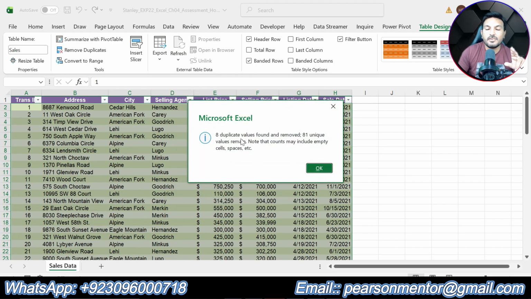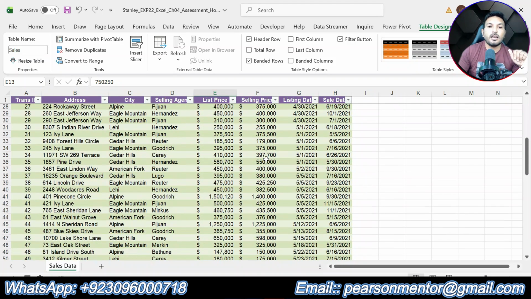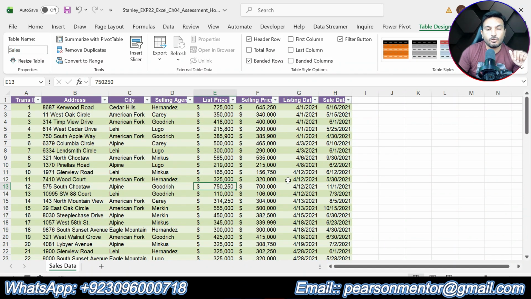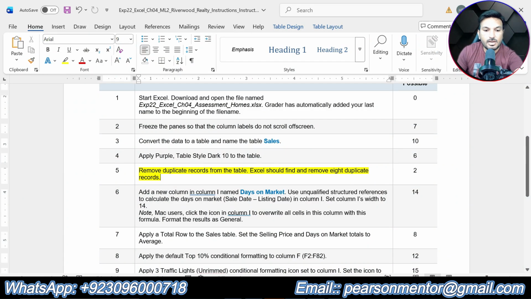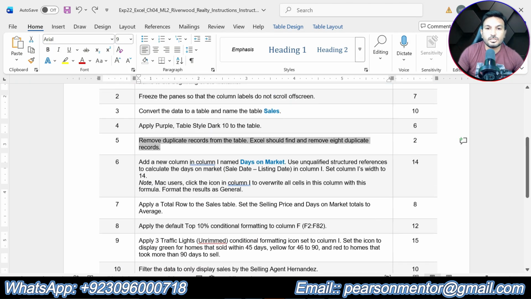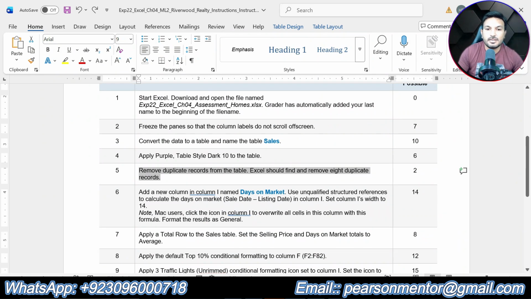So Excel is giving us a notification that 8 duplicate values found and removed. So instruction is already telling us that there are 8 duplicate records. So Excel found 8 duplicate records and removed that. Okay, so that is all about step number 5. So we have completed 5 steps of this assignment and now we are supposed to do next step of the assignment, that is step number 6.